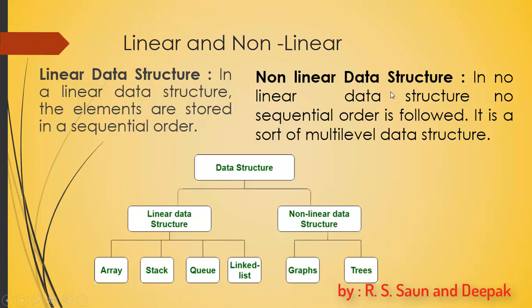Non-linear data structures are structures which do not have any sequential order or do not follow any order. For example, we have tree-like data structures, graphs, or binary trees. So those which do not follow any sequence or order are called non-linear data structures.